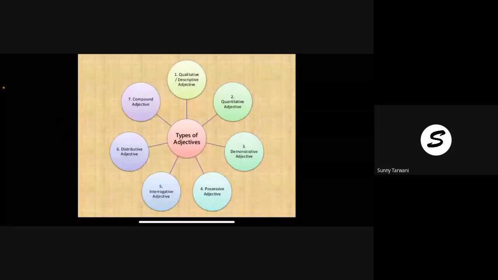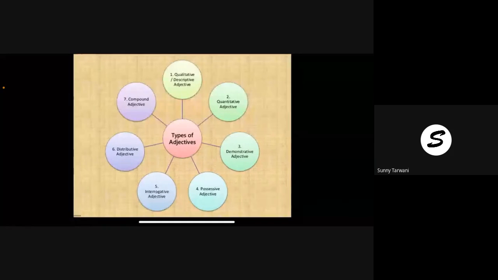So here, this compound adjective is not there in your textbook, but we'll learn that so you get extra knowledge. But the six are there: quality, quantity, demonstrative, possessive, interrogative, distributive. One is adjective of number. Instead of compound adjective, we have adjective of number. That is the only change.